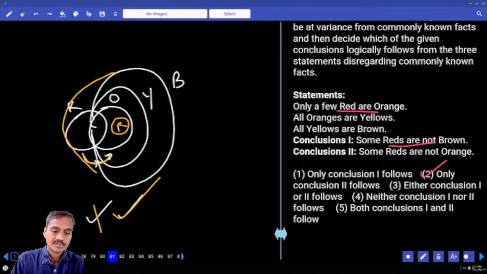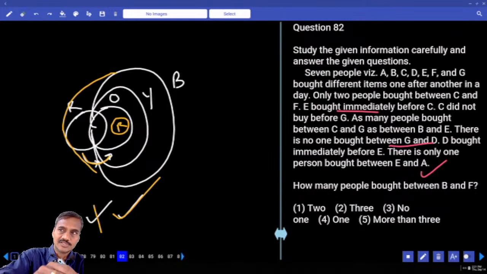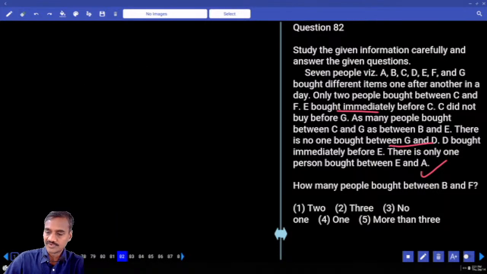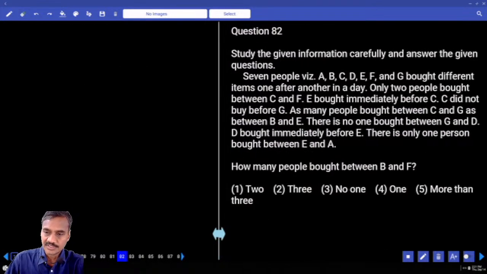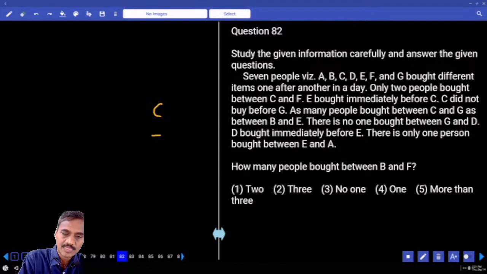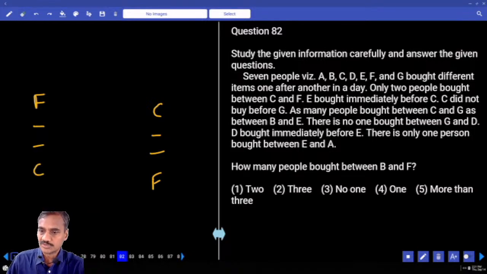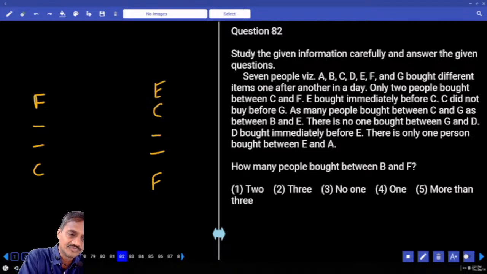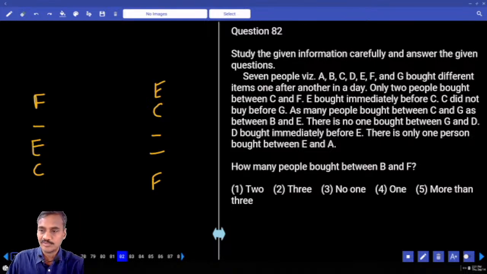Clear? Then next one 82 onwards, and there are some 7 people who bought 7 different items one after the other. And 7 people were there, only 2 people bought between C and F. In between C and F, how many people are there? There must be exactly 2 people. Now 2 people between C and F, C is here, 1 to F can be here, or F is here, and 1 to C can be here. There are 2 different possibilities. And E bought immediately before C. E is immediately before C, and here again E is immediately before C.